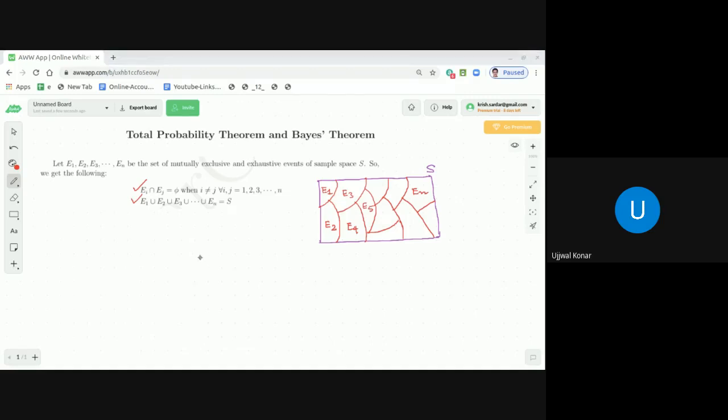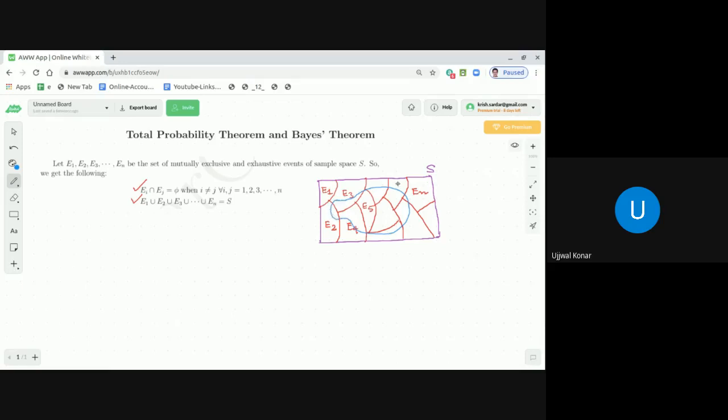Now, dear students, we are going to take one event A from that sample space. I am going to describe that event A in blue color, as you see.